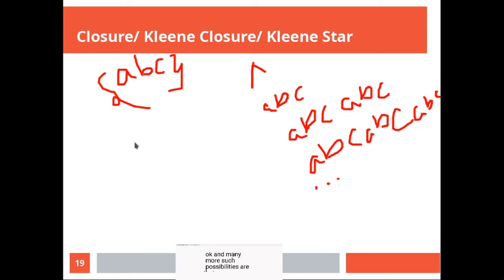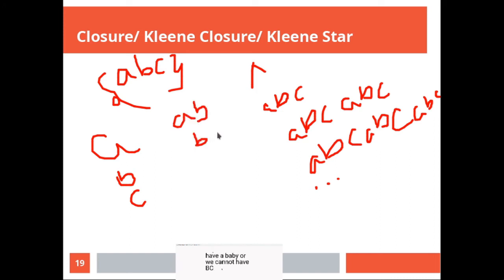But will we have A? No, because A is not an input symbol in this alphabet. We don't have a B in this alphabet, so there is no possibility of introducing a B over here. Similarly, there is no standalone C, so we can't have a C. We cannot have AB, or we cannot have BC.